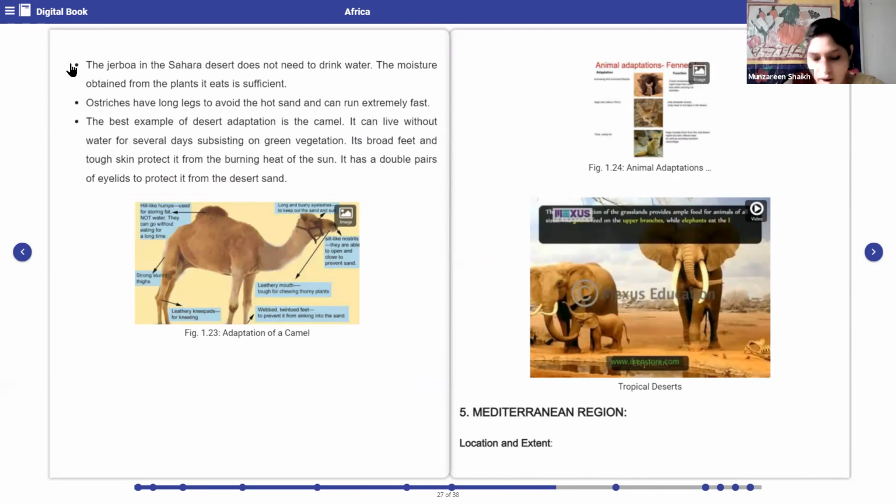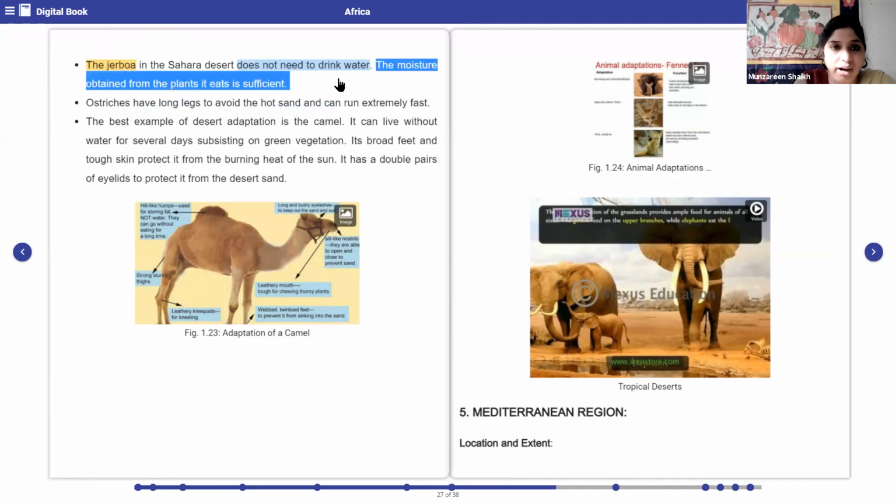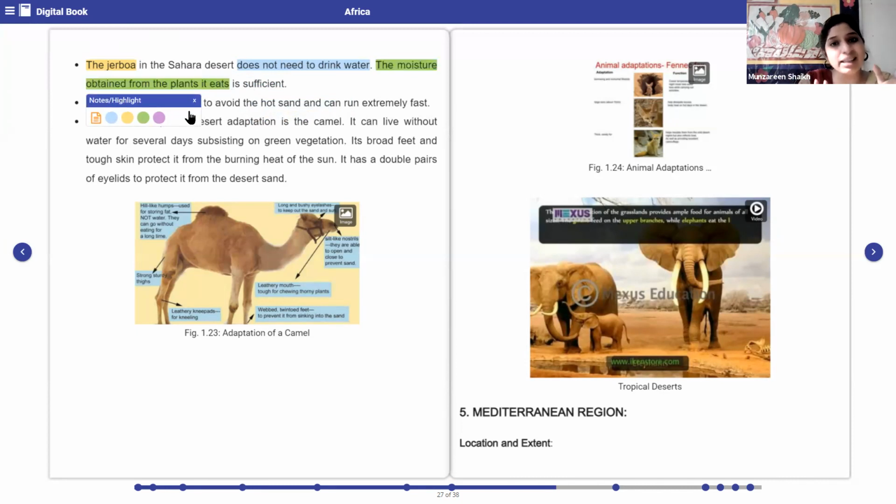Now we'll see how animals are able to survive in the desert region. The jerboa in the Sahara desert does not need to drink water. The moisture it obtains from the plants it eats is sufficient. So the jerboa actually does not require any water. The moisture they get from the plants they eat is sufficient for them. That's the reason they don't require it.